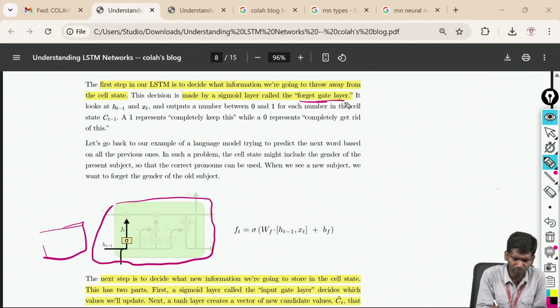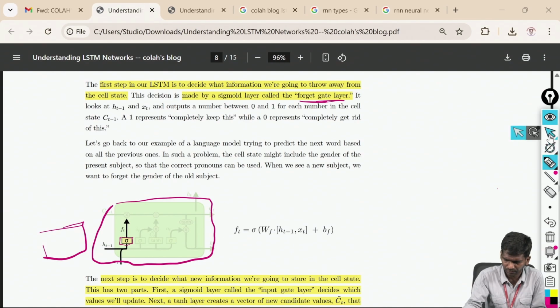So in this forget gate, what is happening? What do we need to do? Out of all the information, what information do I need to forget? That is decided by this neural network. This neural network, which has a sigmoid function, will decide out of all the past data that I have, what is the data that I need to forget. So that is decided by this sigmoid neural network. That's why this is called the forget gate layer.